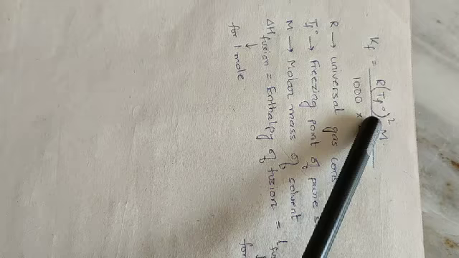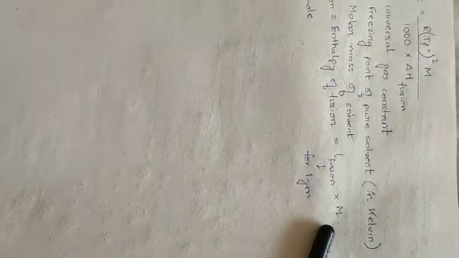R being the universal gas constant, Tf naught is the freezing point of the pure solvent in Kelvin, M being the molar mass of the solvent, and delta H fusion is enthalpy of fusion, which is further equal to the latent heat of fusion into the molar mass of the solvent. Clear? Exactly same as your elevation in boiling point constant, only all the B's will be represented by F in case of the depression constant.